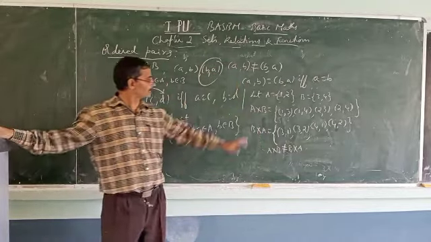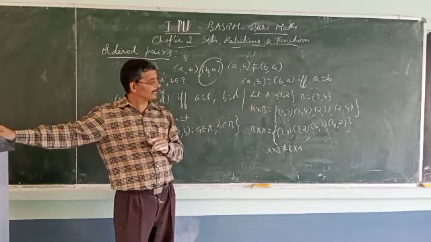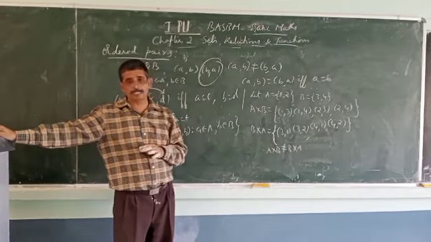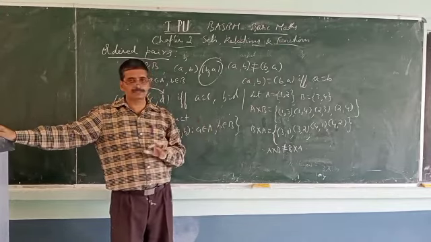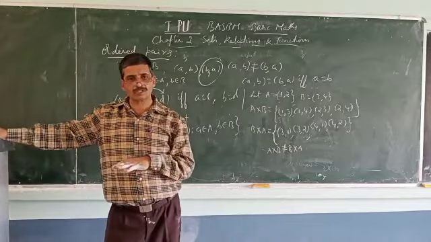So now you have calculated A cross B and B cross A in this example. The number of elements may be anything. I have just given a simple example, 2 cross 2. You can have 2 cross 3, 3 cross 2.